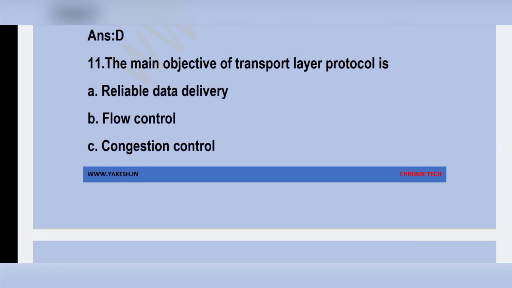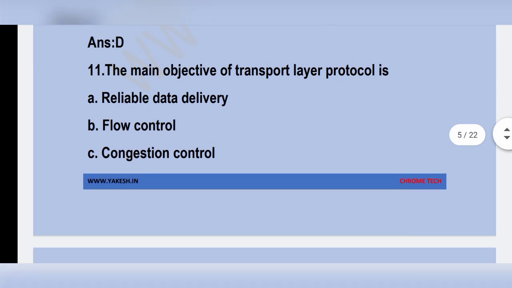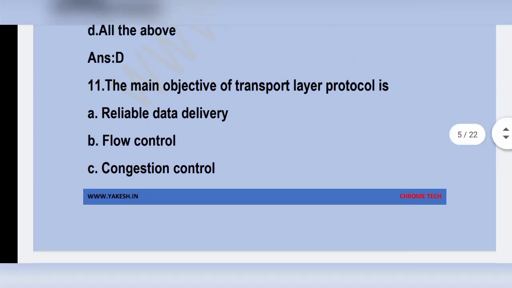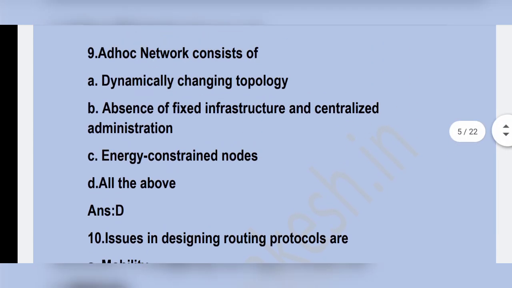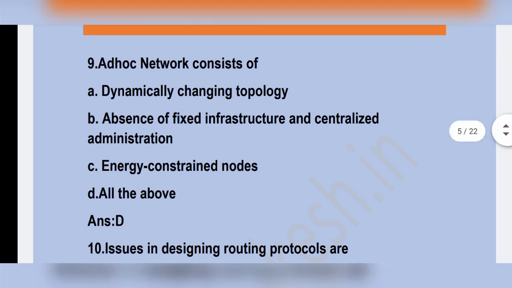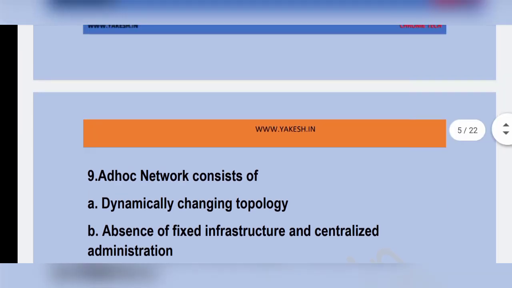The main objective of transport layer protocol is dash. Option D, all the above: reliable data delivery, flow control, congestion control. Issues in designing routing protocol are dash. Option D, all the above: mobility, bandwidth constraint, hidden and exposed terminal problem. Ad hoc network consists of dash, option D, all the above: dynamically changing topology, absence of fixed infrastructure and centralized administration, energy constrained nodes. All the answers are right, so option D is the correct answer.